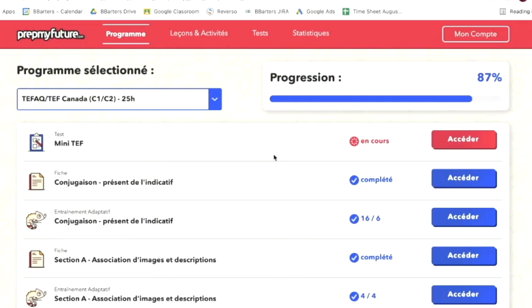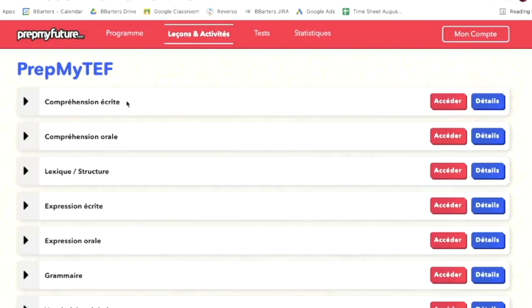So basically, this is about exam practice. If you can see, you go to lessons and activities, you have this section. This is reading, this is listening, and this was the extra module I was talking about, lexic structure, which you don't have in TEF Canada. Yeah. Expression écrite, expression orale.